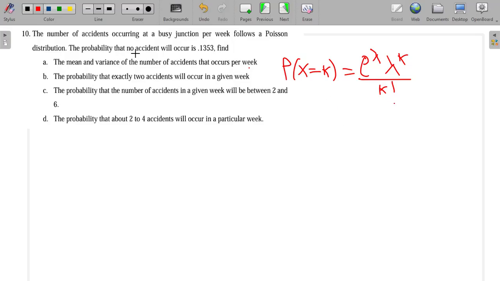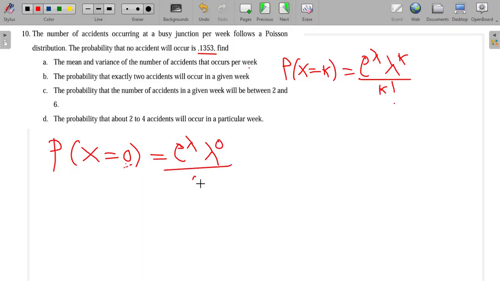Here we've been told that the probability that no accident will occur, so that is the probability that X is equal to 0. By the formula, it will be e to the power lambda, and then lambda to the power k, which is 0, over 0 factorial. This probability is equal to 0.1353, which is what they have said here.